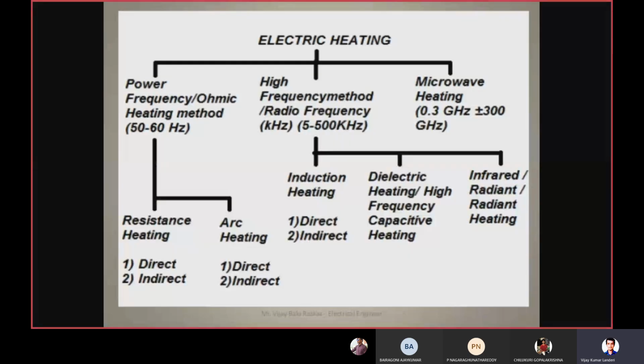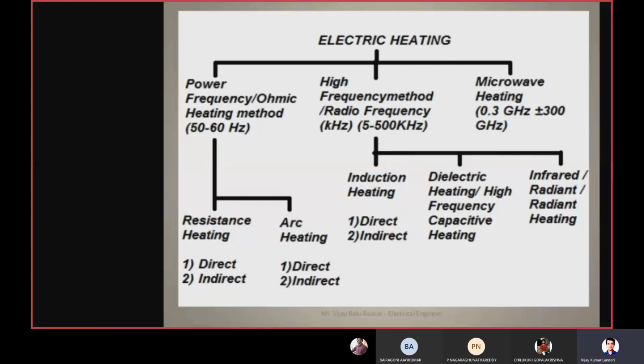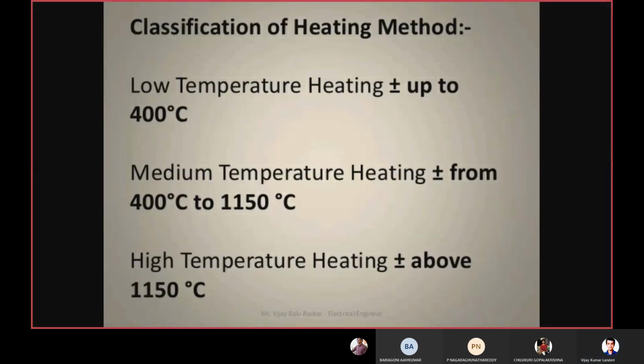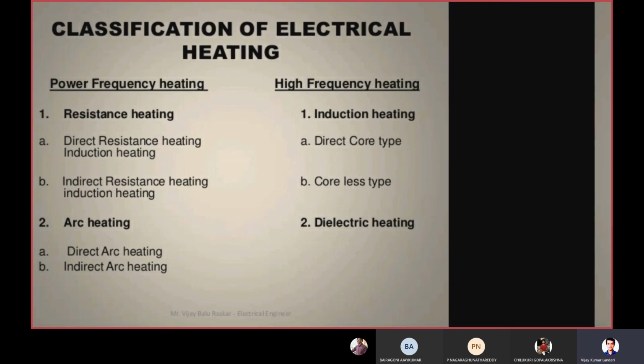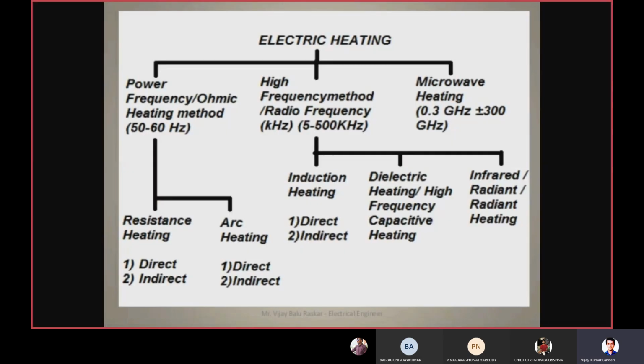Now coming to the electric heating. In what way can we classify the electric heating? Previously we have seen the same thing, right? This is what we are showing here. In the power frequency heating, the range of frequency is 50 to 60 hertz. Power frequency heating is divided into two types, resistance as well as arc heating, and both have direct and indirect.